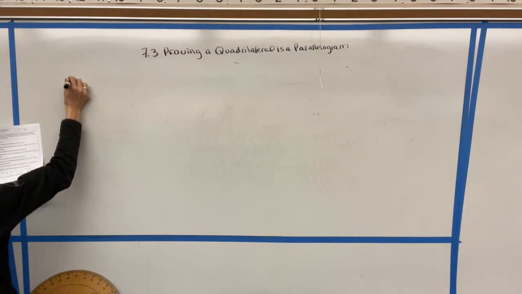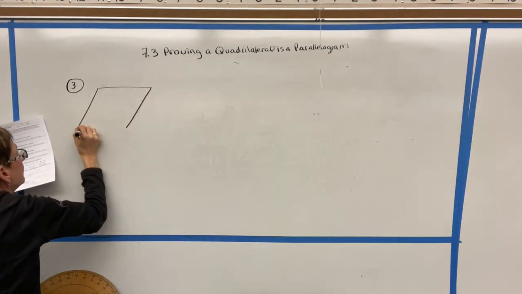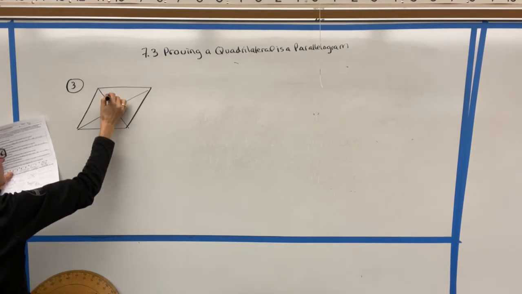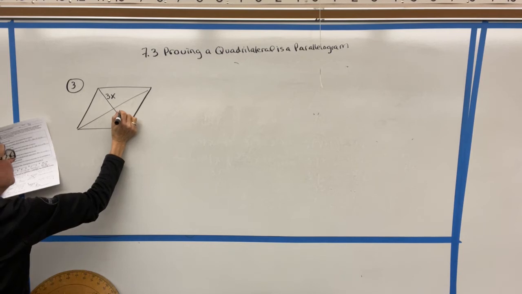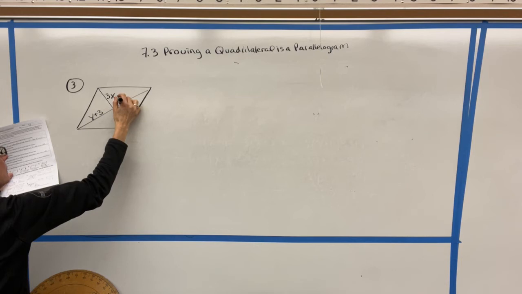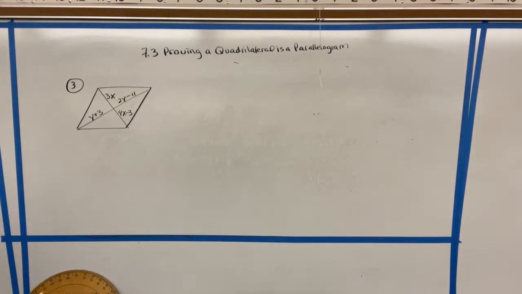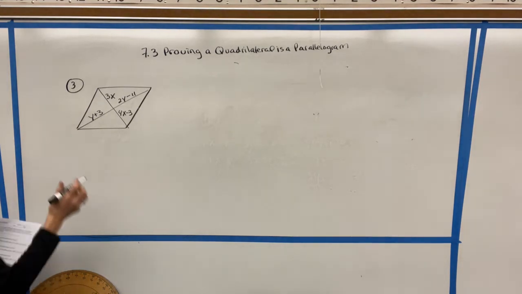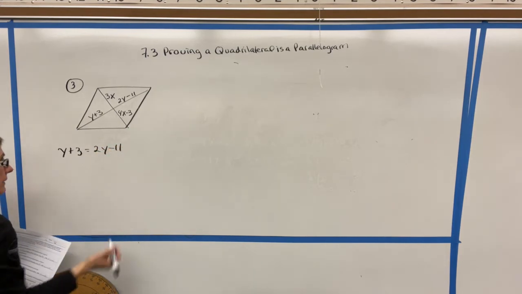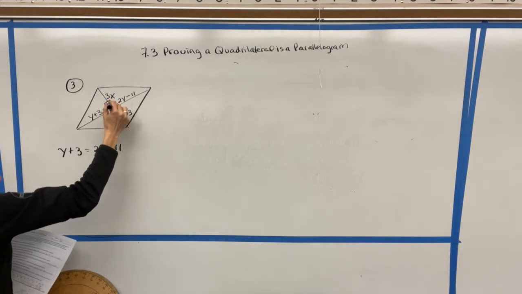Again, we want to find the values of x and y that would make the figure a parallelogram. In this case, we're looking at the diagonals. Now, we do need both diagonals to be bisected. So we would need to set y plus 3 equal to 2y minus 11 so that both pieces of that diagonal are congruent. And then we would also need to